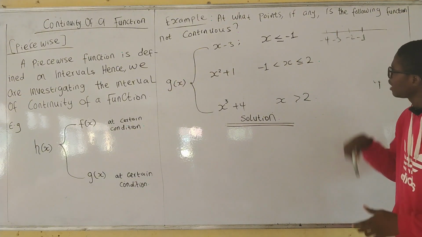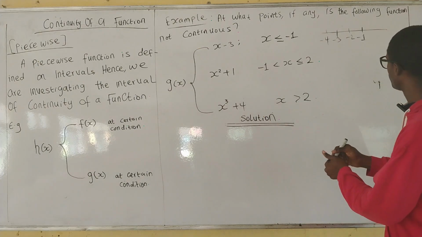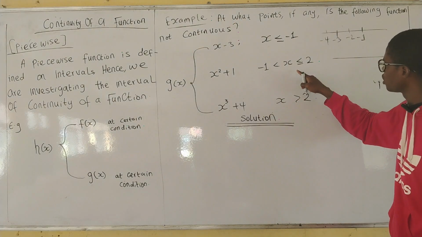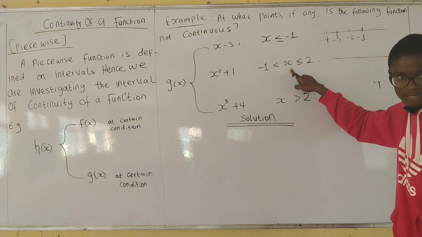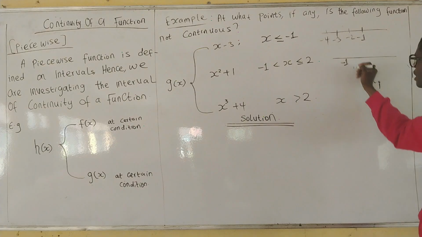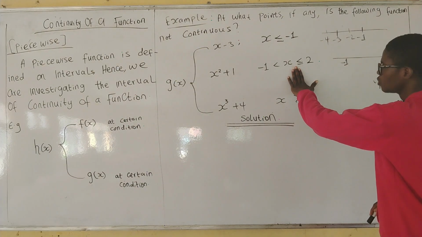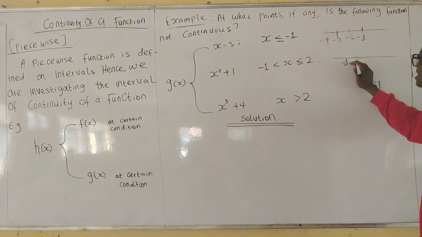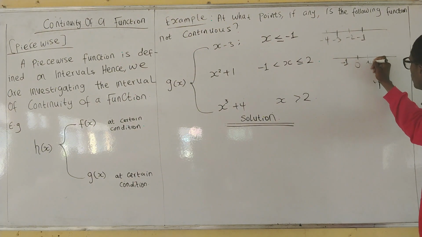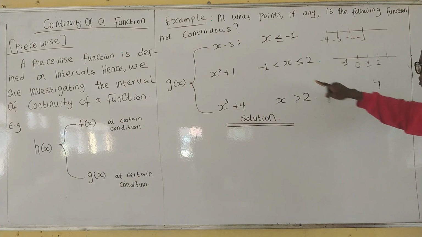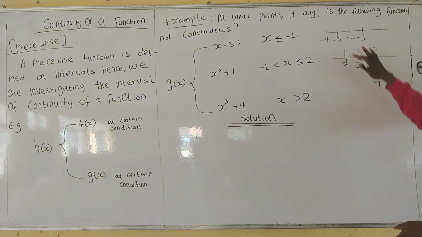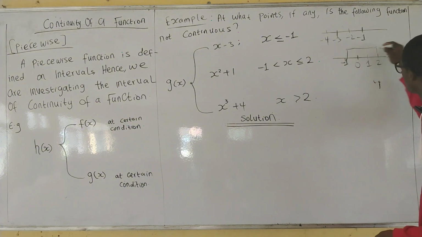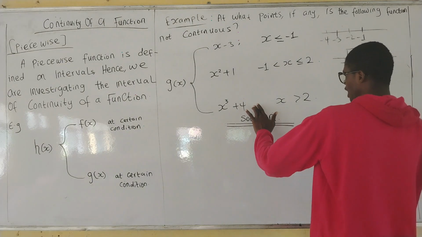For the second branch also, we have a number line. Minus 1 is less than x. So should we have minus 1 in the value of x? No. Anything that is not minus 1 continues. We'll have 0, 1, 2, and it goes up to x less than or equal to 2. So it starts from here and stops before minus 1.